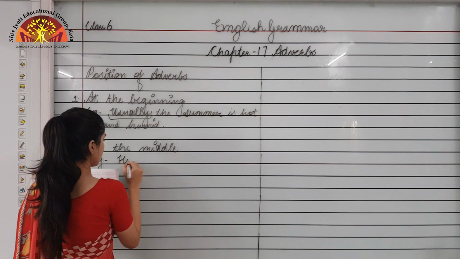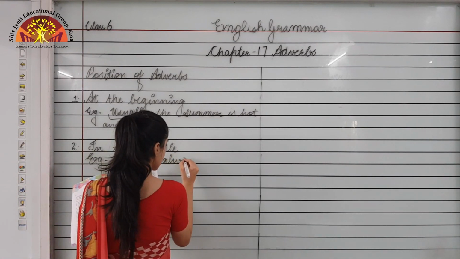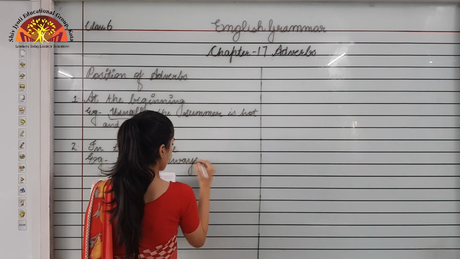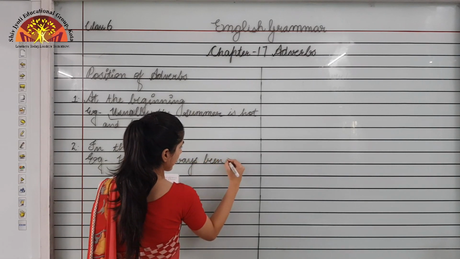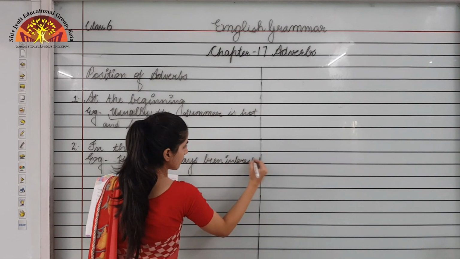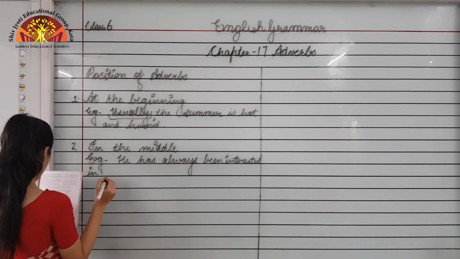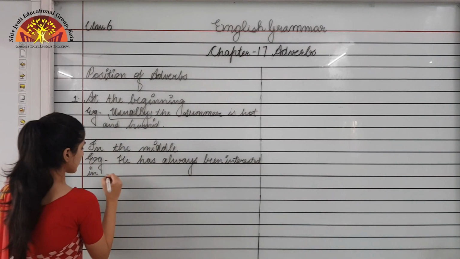I am writing an example over here. He has always been interested in technology.